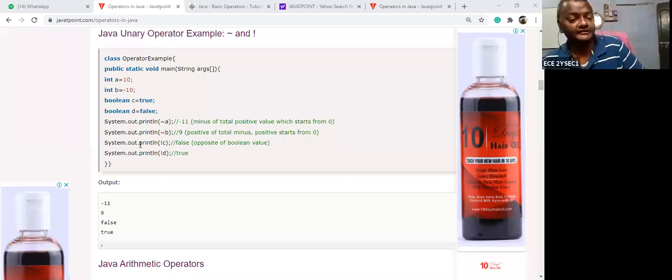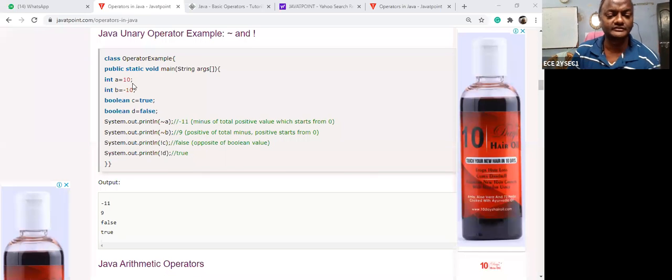All right. So let us take A is equal to 10. A is equal to 10. What is the negation of A? Can anybody say? Hello?